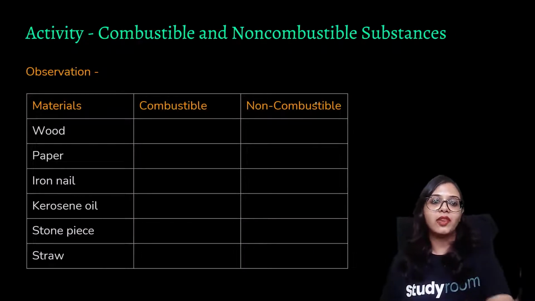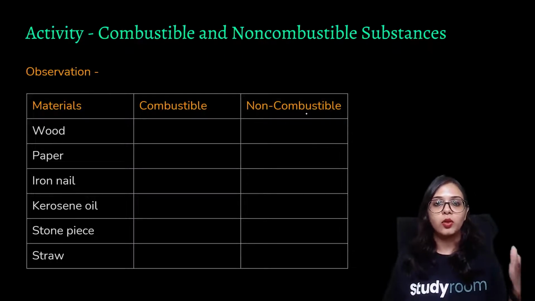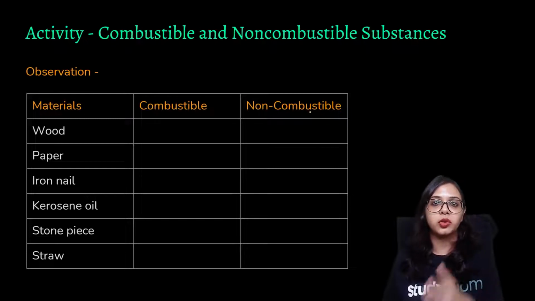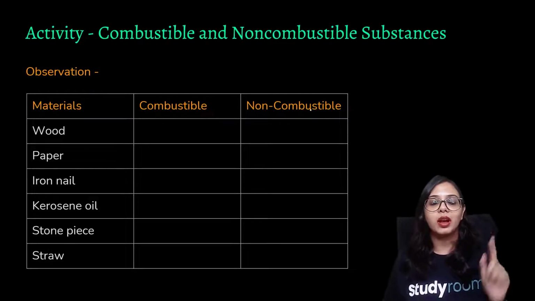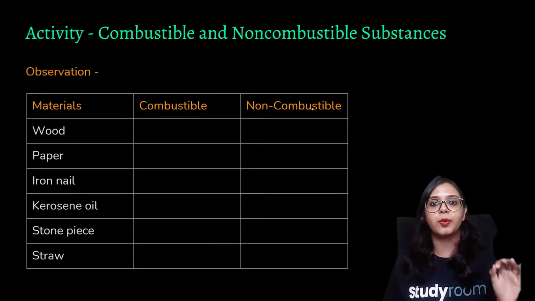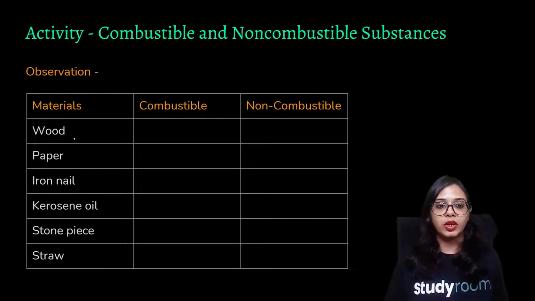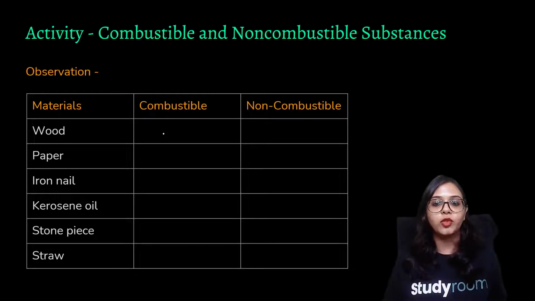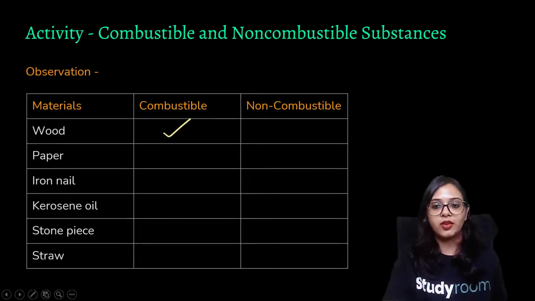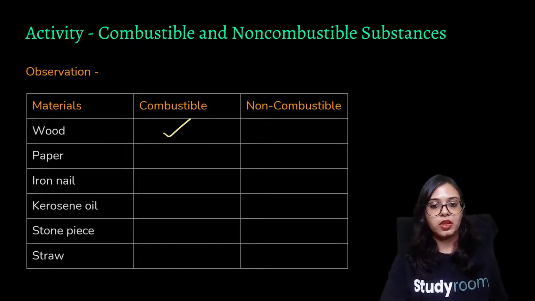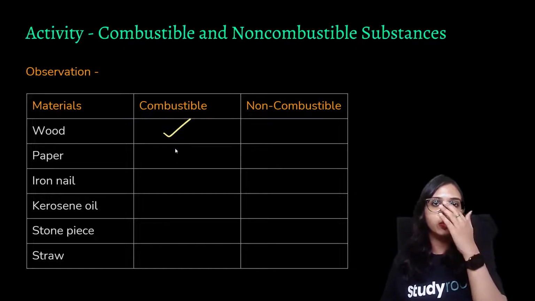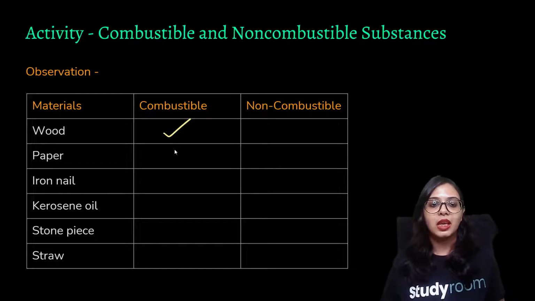Okay, so I will give you a nutshell where I'll explain which are the combustible items and which are not. If you wish, you may also do it at home under proper precautions and proper care. Be careful. So when you burn wood, you know that wood is a combustible substance, right? Meanwhile, paper. What happens when you burn paper? Paper is also able to burn readily to produce heat and energy, right?